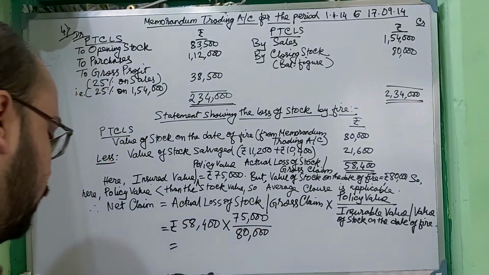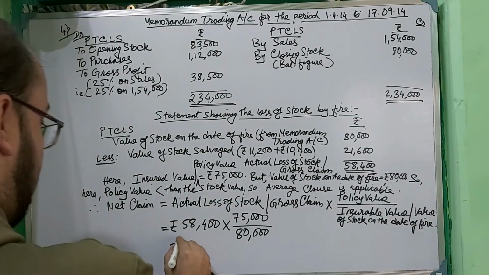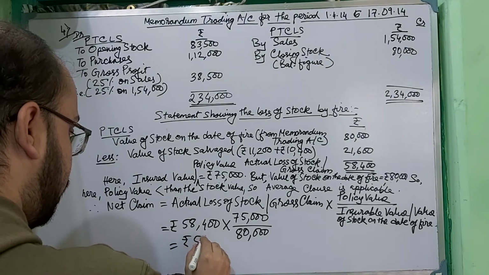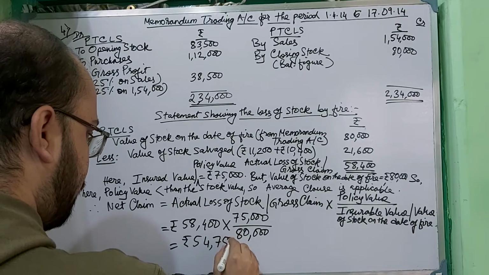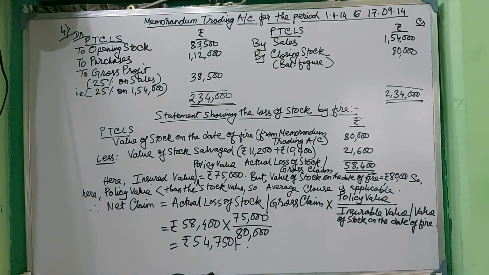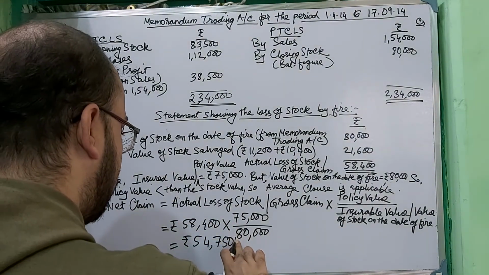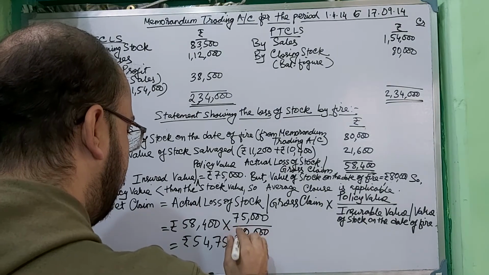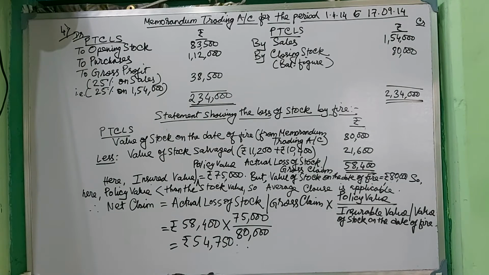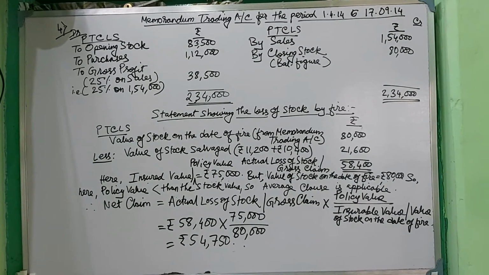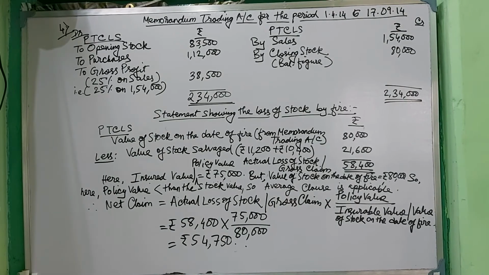If you calculate that, that will be your net claim, which is 54,750. So you see that the gross claim is higher than the net claim, obviously.